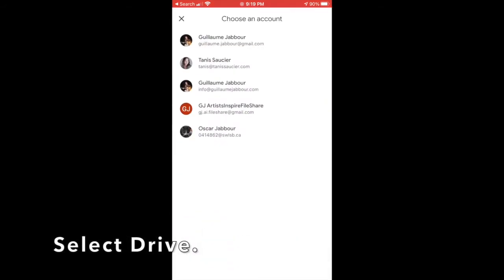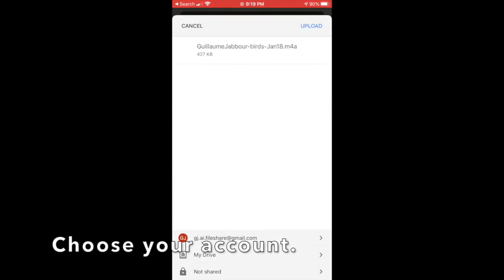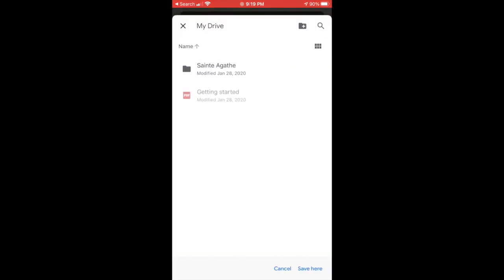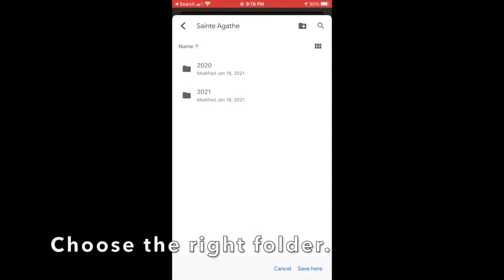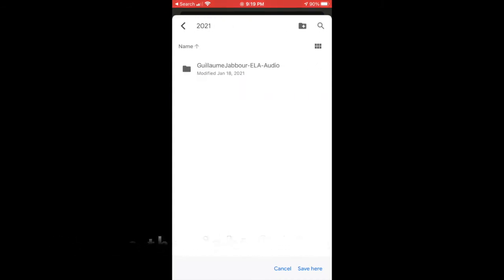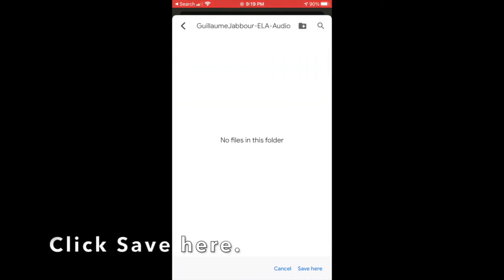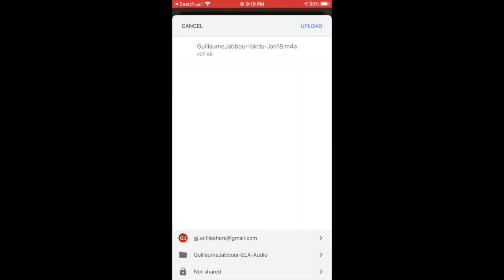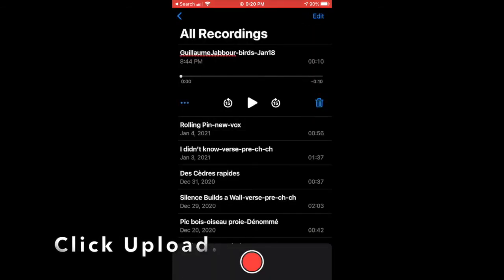Choose your account, and then choose the right folder, so you'll have your folder with your name. And then click Save Here at the bottom right. And then you click on Upload. And then when you see that blue bar go up, you've done it.